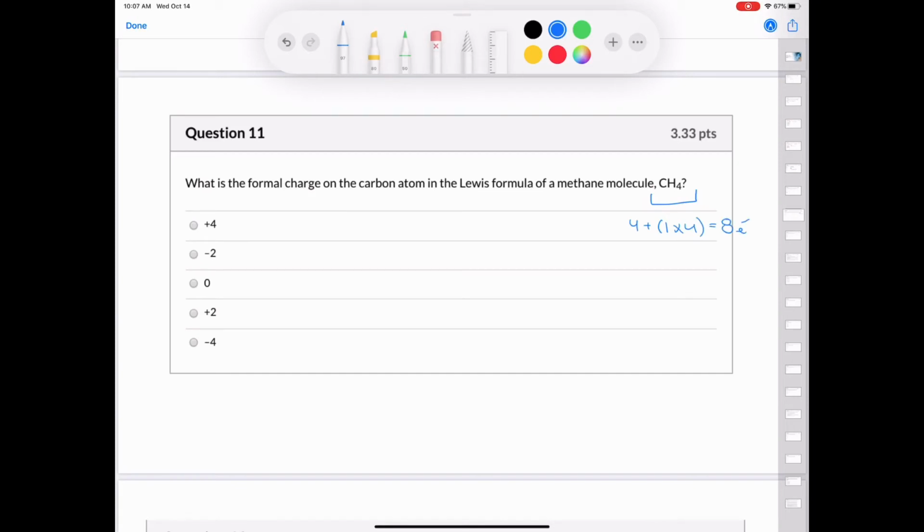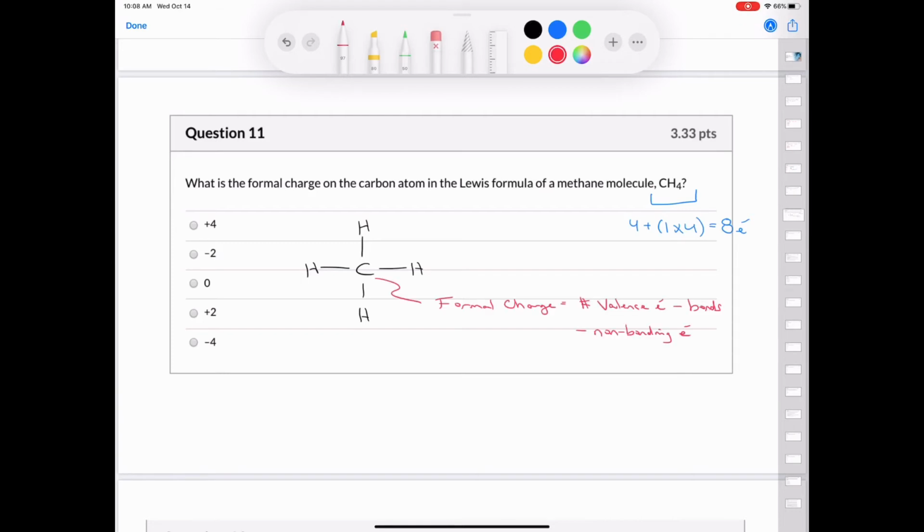Now, one of the rules of drawing Lewis structures is that hydrogen can only ever form 1 bond, and so the carbon must be the central atom, and it must be surrounded by the 4 atoms. Since there are 2 electrons in each one of these bonds, we have 2 times 4 bonds, so that covers all of our 8 electrons.